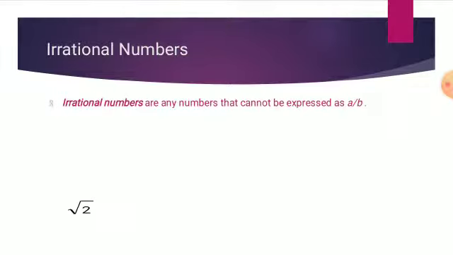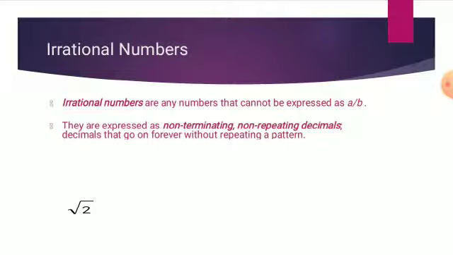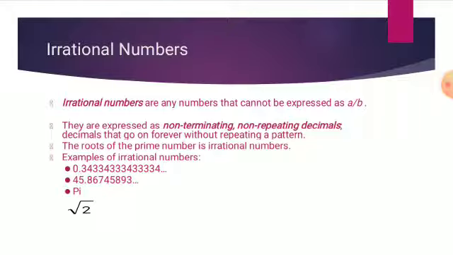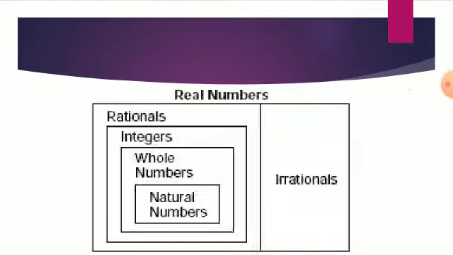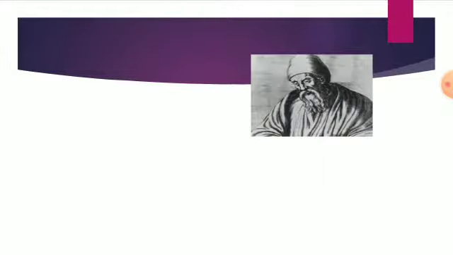Irrational numbers. Irrational numbers are the numbers that cannot be expressed as a upon b. They are expressed as non-terminating, non-repeating decimals that go on forever without repeating a pattern. The roots of prime numbers are irrational numbers. Examples of irrational numbers: 0.343343334333334, 45.867458893, pi, root 2. Hence, a real number is a collection of all rational and irrational numbers.